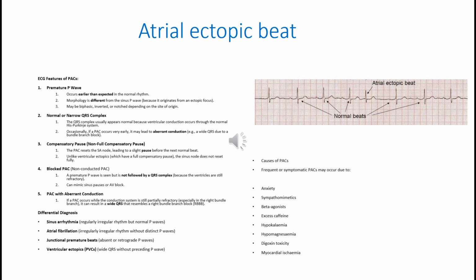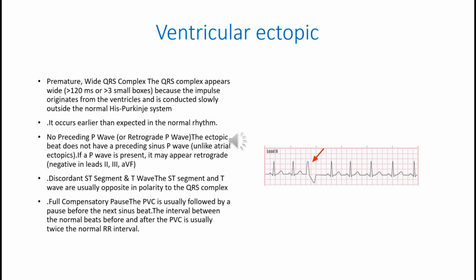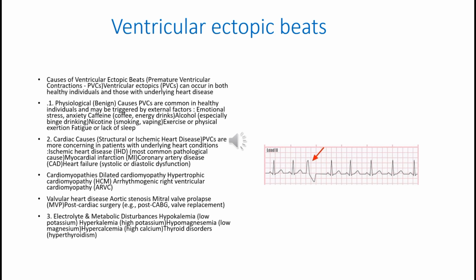It's mainly due to anxiety and excessive tea and coffee. Wide QRS complex and T wave is opposite to R wave. It's also usually due to anxiety and excessive tea and coffee, but it may be related to heart diseases.